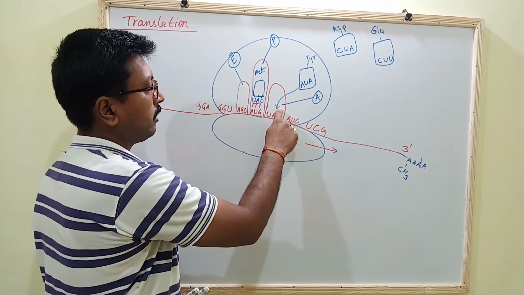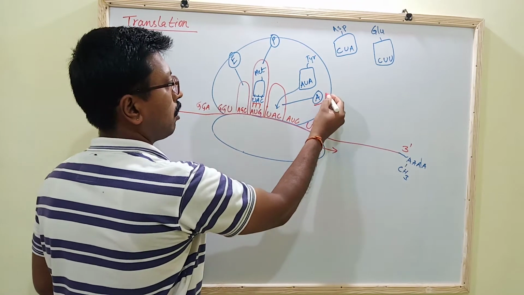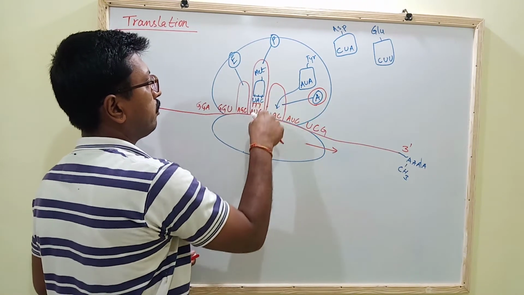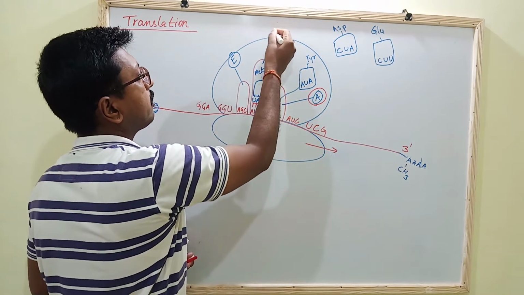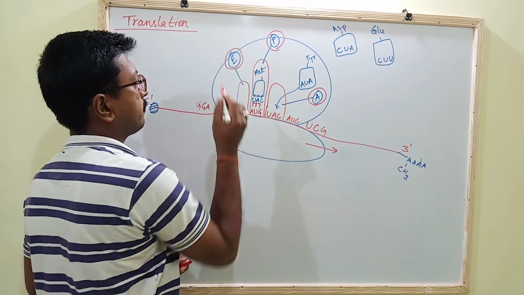The first site is called the A site, the second site is called the P site, and the third site is called the E site.